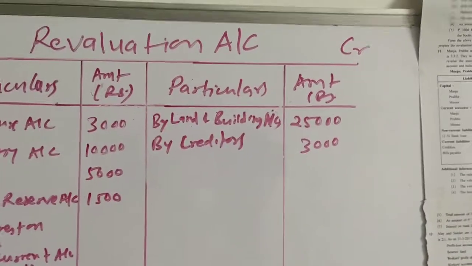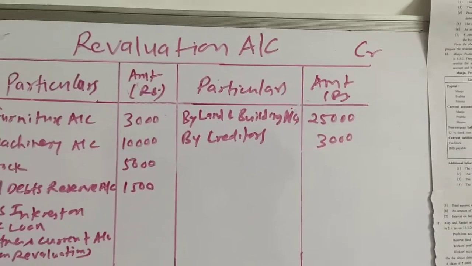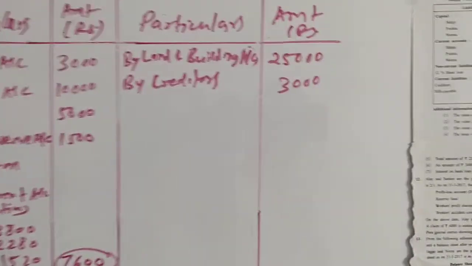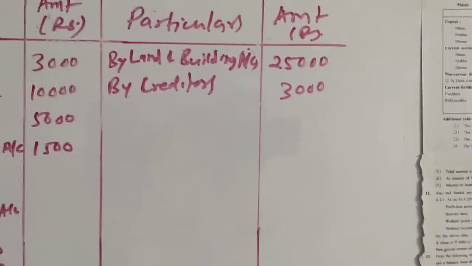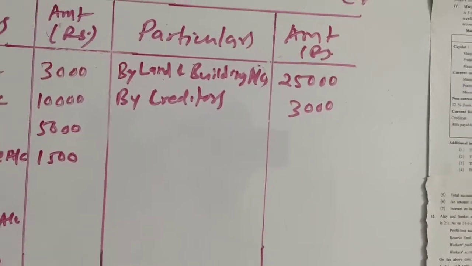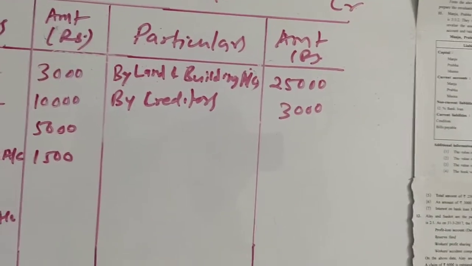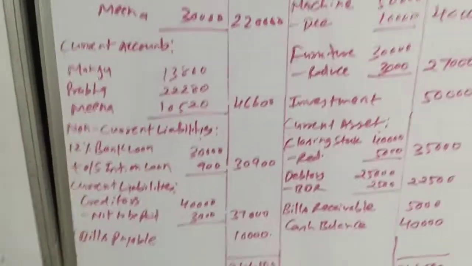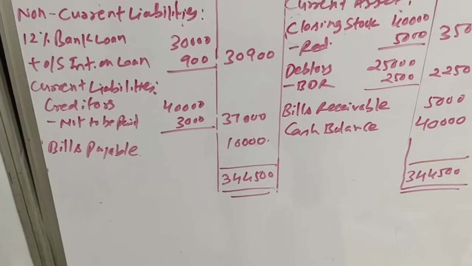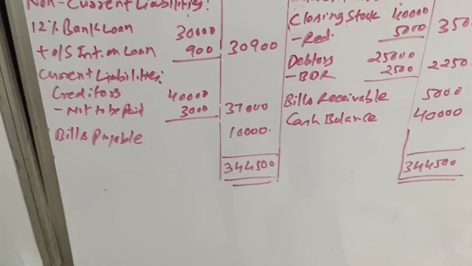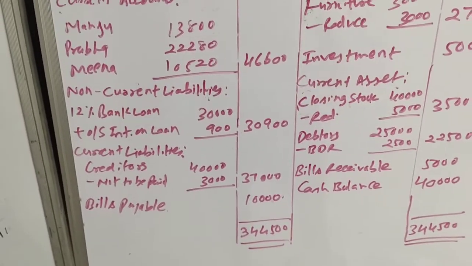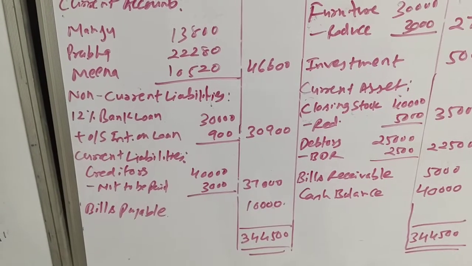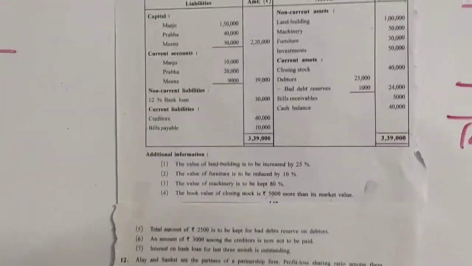So here the effect is by creditors at the credit side of revaluation account, 3,000. In balance sheet, creditors will be reduced by 3,000. So creditors 40,000 minus not to be paid 3,000, outer column 37,000. Okay, let's move to the next adjustment.